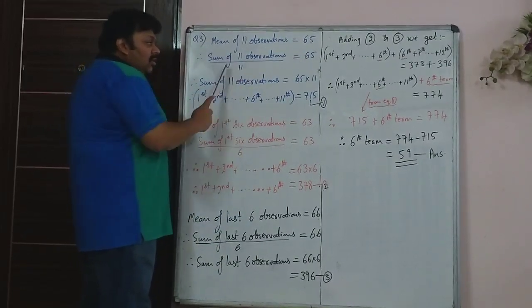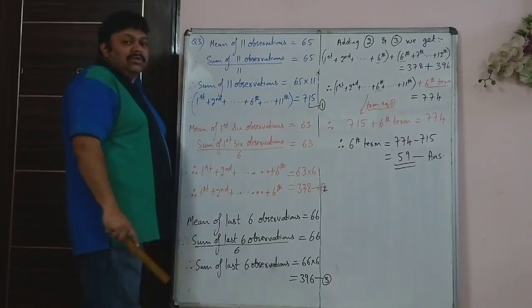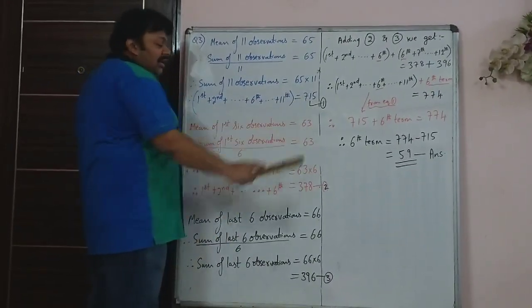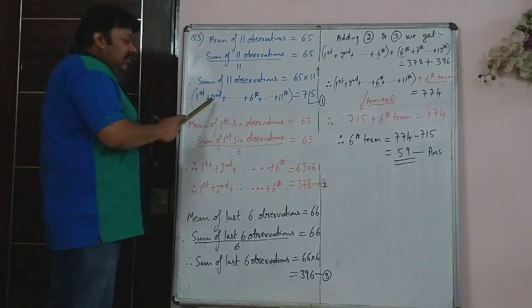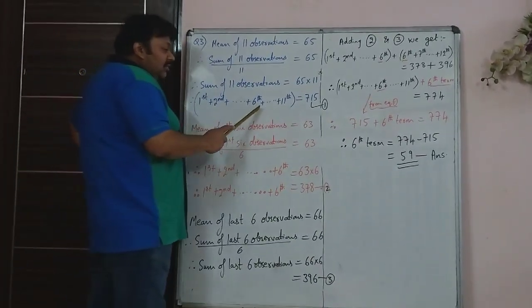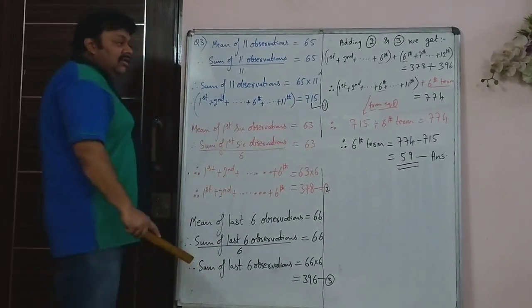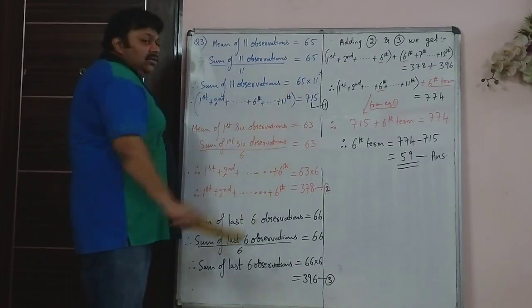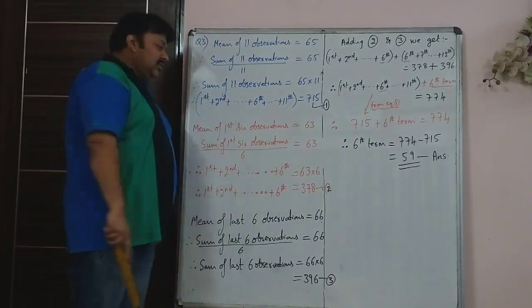So therefore, sum of all the 11 observations, when you cross multiply, it will be 65 into 11, that is 715. Which means the first observation, second observation, so on, 6th, 7th, 8th, up to the 11th observation, when everything is added, the number is 715, sum of all 11 observations.